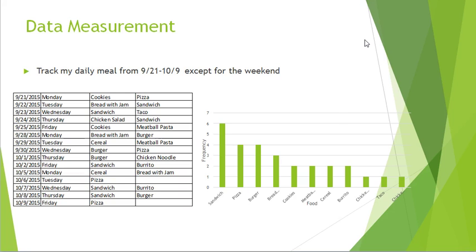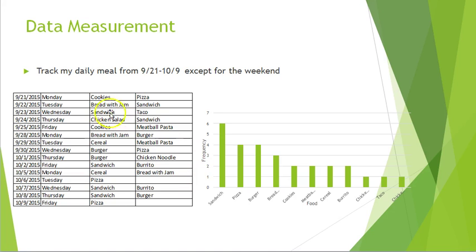So as we can see here, from September 21st to October 9th, Monday to Friday, a total of 3 weeks. So these are the food items that I ate within this period of time. I wanted to know what kind of food I usually eat on weekdays, and how much fruits and vegetables I could get from these food items.